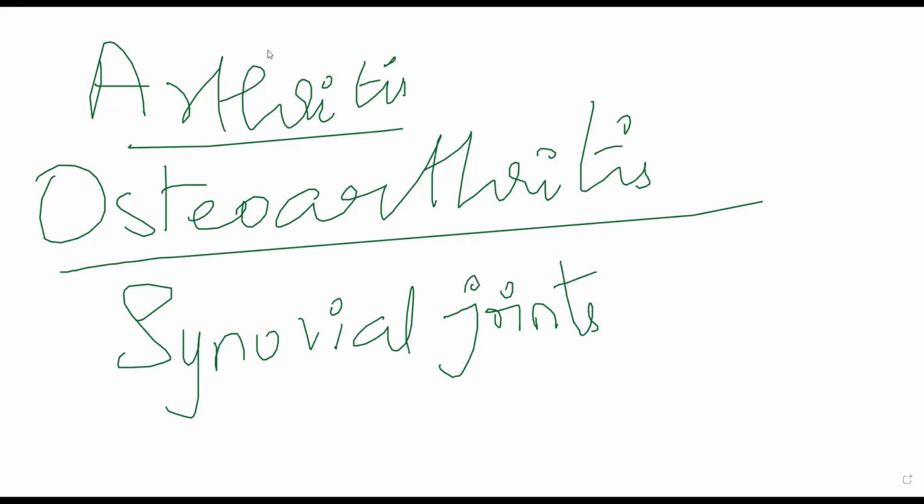Movable joints. Ball and socket. Ball and socket joint. Any specific example that you can give? अच्छा, ball and socket joint किधर रहता? Arm, sir.